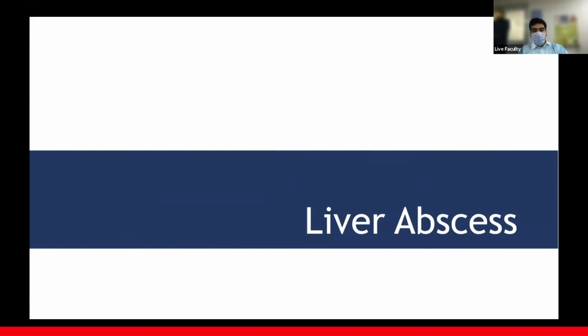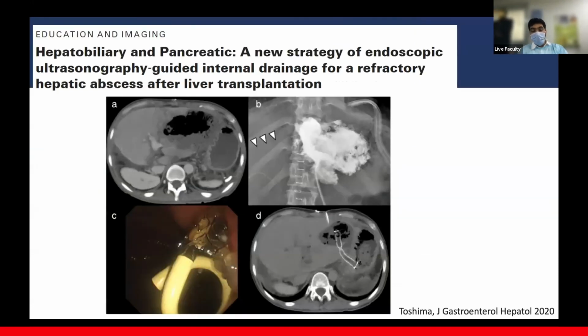Just some other evolving indications. Liver abscess. There are a few case reports here and there of using EUS guided drainage for liver abscess. Most of these abscesses can be drained percutaneously also. So why use EUS? Well, I would say the argument is the same as the use of EUS guided drainage for PTBD. This is an internal drainage, much better patient comfort once the safety and efficacy are established. So I feel that the evidence on this is very, very preliminary, but it is definitely something that may be worth pursuing in terms of patient comfort.